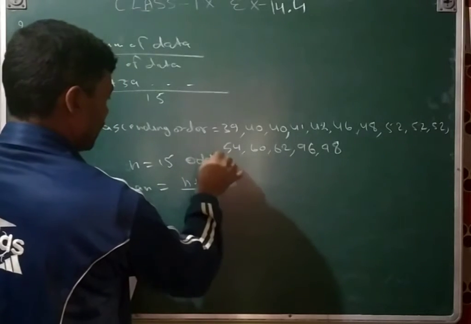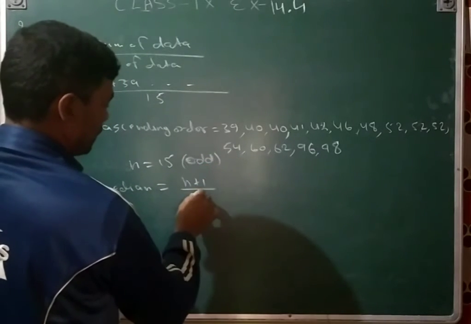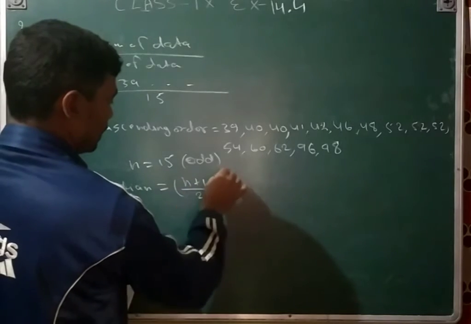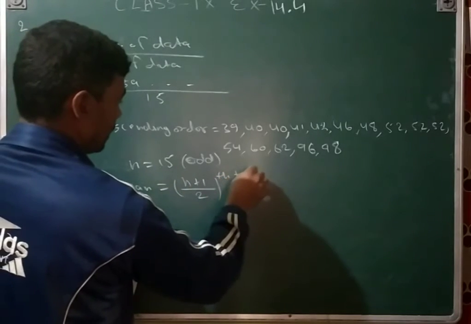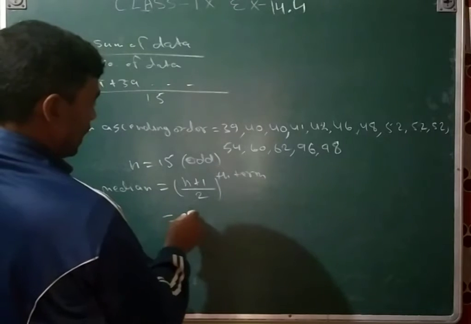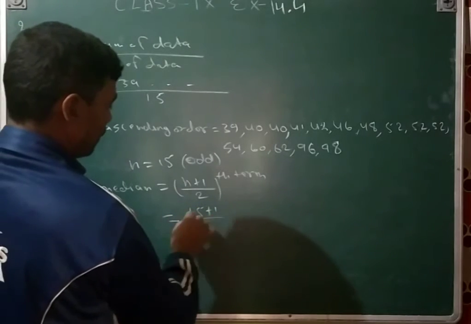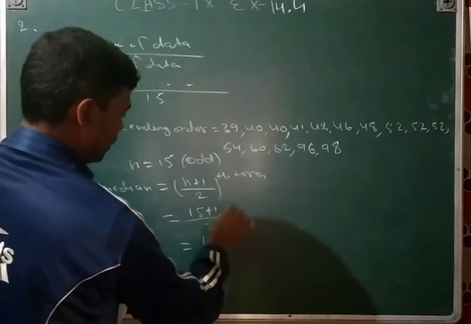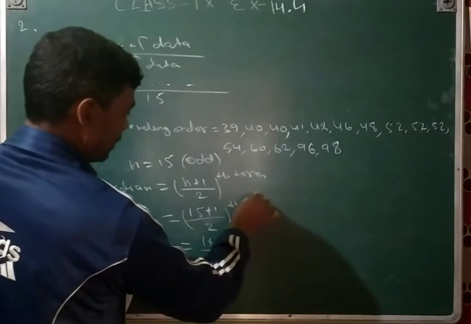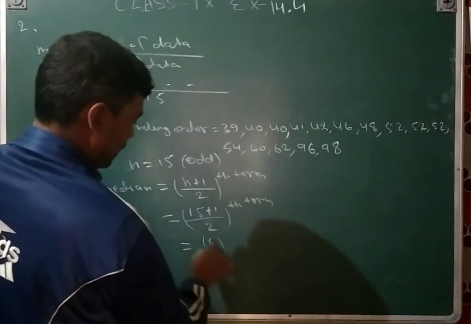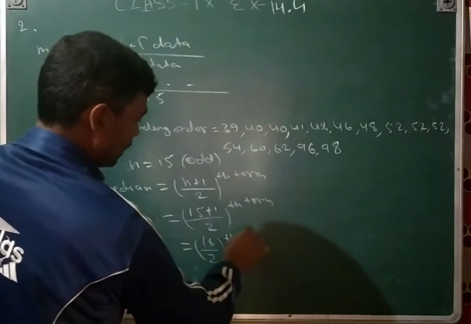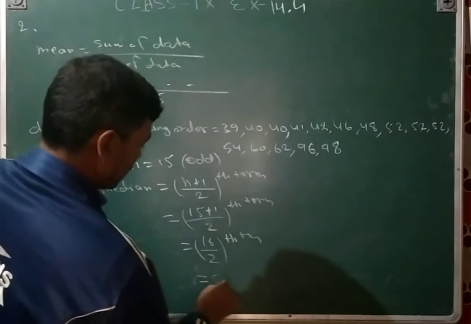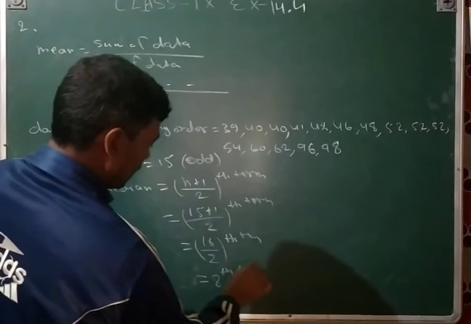If n is odd, then you will apply the formula (n plus 1) upon 2 th term. So n is 15, plus 1 upon 2, that is 16 upon 2 th term, that is the 8th term.